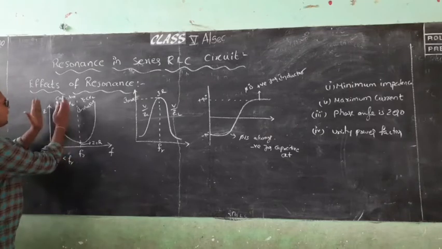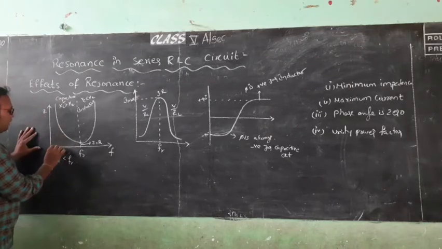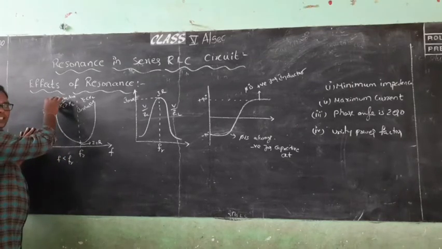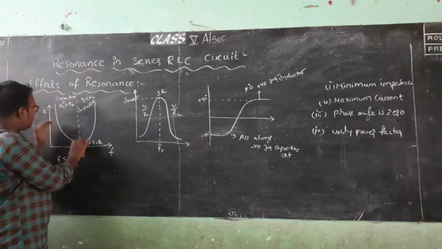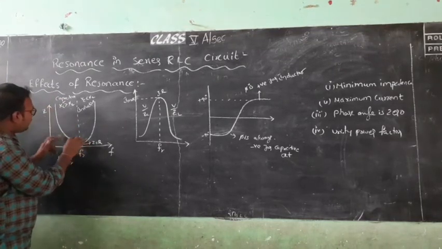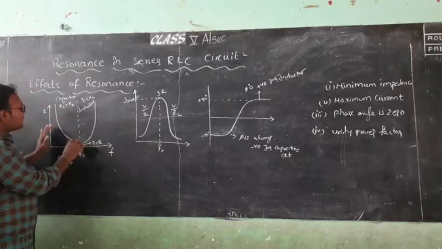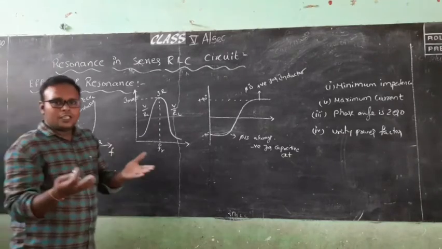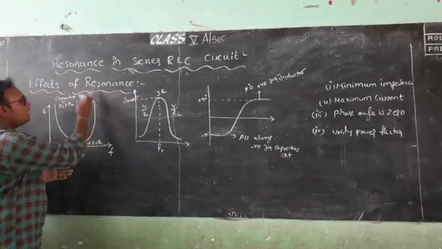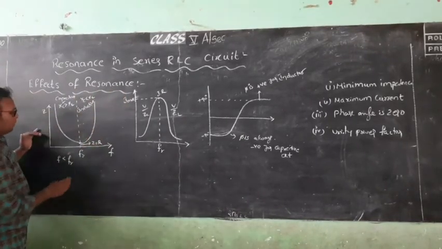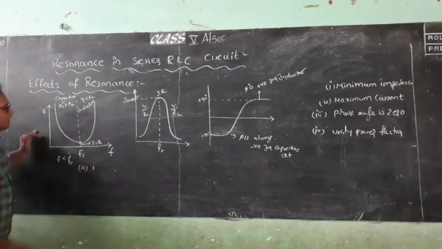So see here, this is the capacitive. For the high value of the frequency, capacitive is maximum, and when it reaches the resonant frequency, what happens? The curve is coming to the minimum position. That means the impedance is going to be 0. Okay. So for the inductive, it is to be increased. So this is the condition for the first condition, minimum impedance.